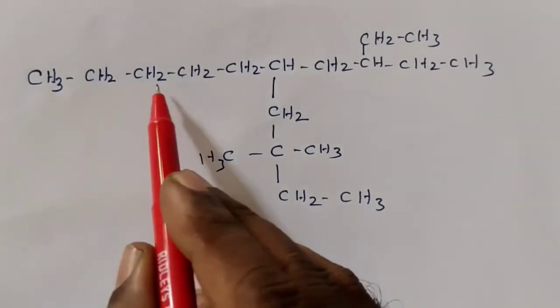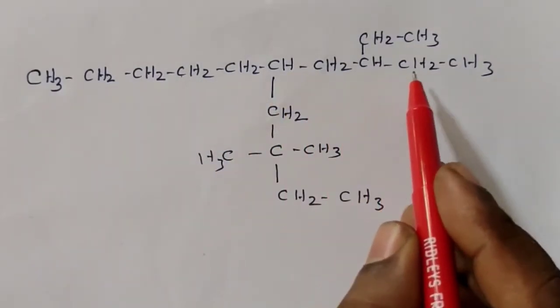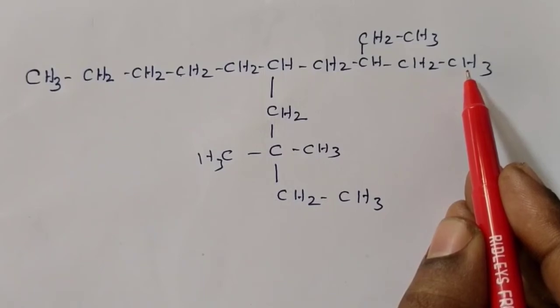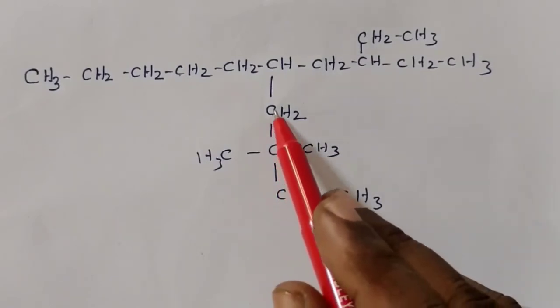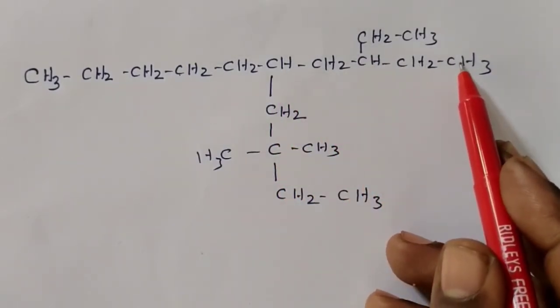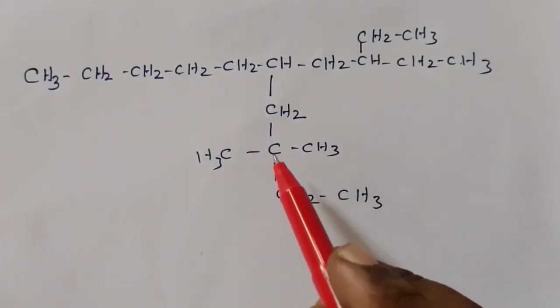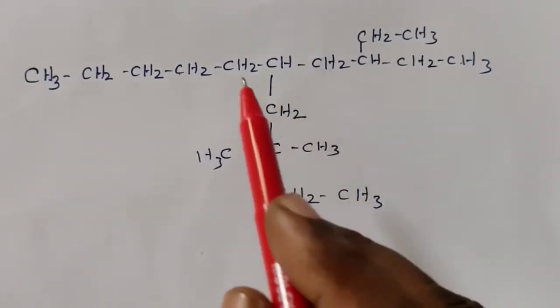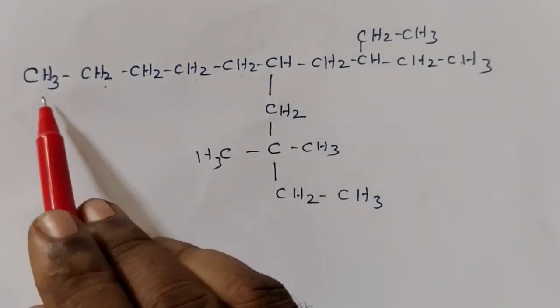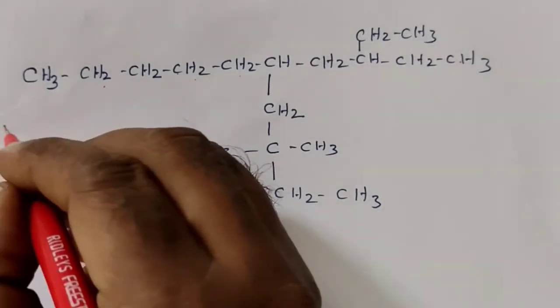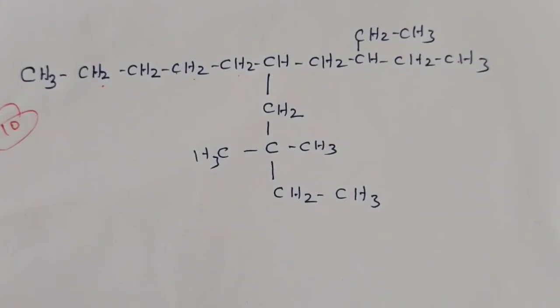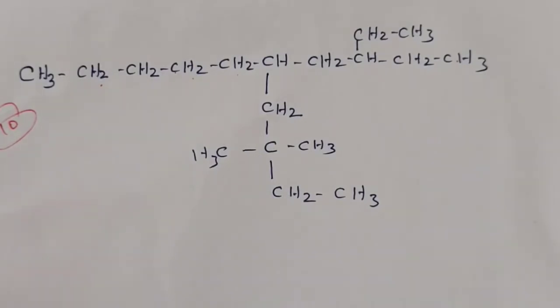So 1, 2, 3, 4, 5, 6, 7, 8, 9, 10. 10 carbon atoms. One chain is there. Then another chain is present. 1, 2, 3, 4, 5, 6, 7, 8, 9, 10. So there are 2 chains of length 10 carbon atoms. Which one do you select as the parent? As we studied earlier, the longest straight chain is considered the parent.